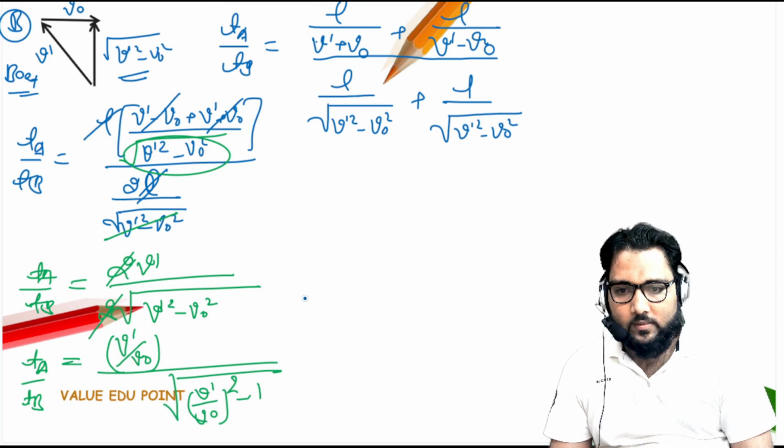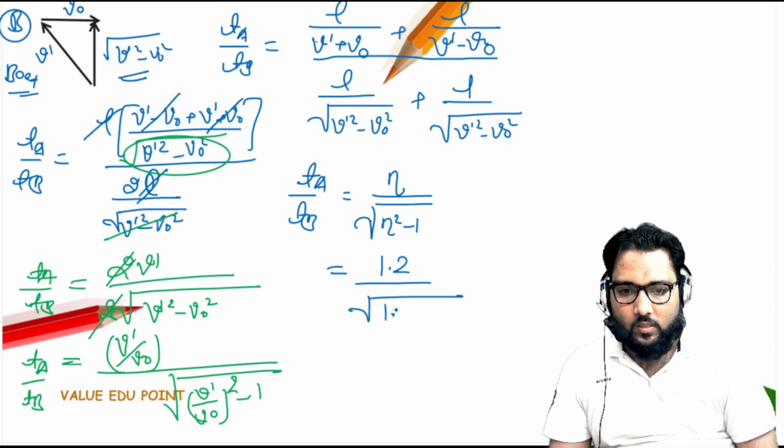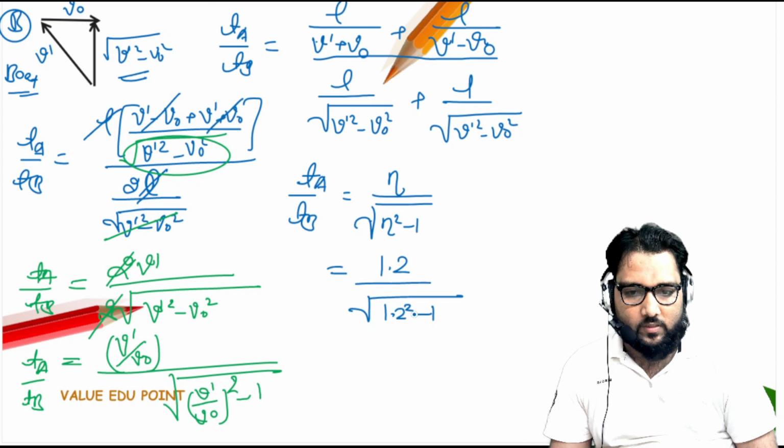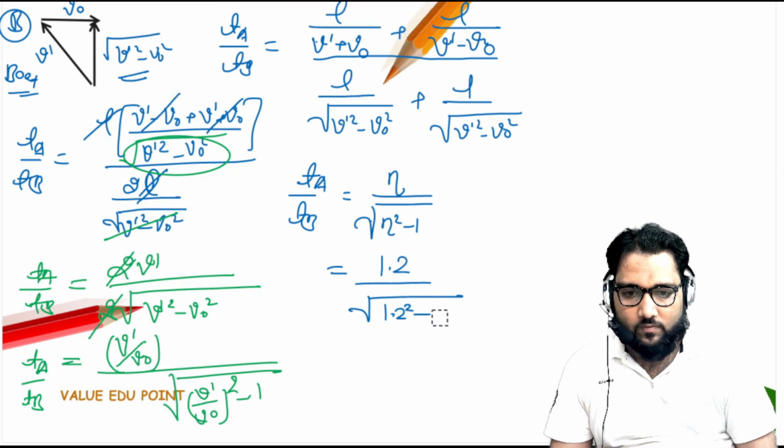Okay, guys. So TA upon TB comes out to be eta upon under root eta square minus 1, and we know the value of eta is 1.2, so 1.2 upon under root 1.2 square minus 1. When you solve this, don't confuse, this is the minus 1.